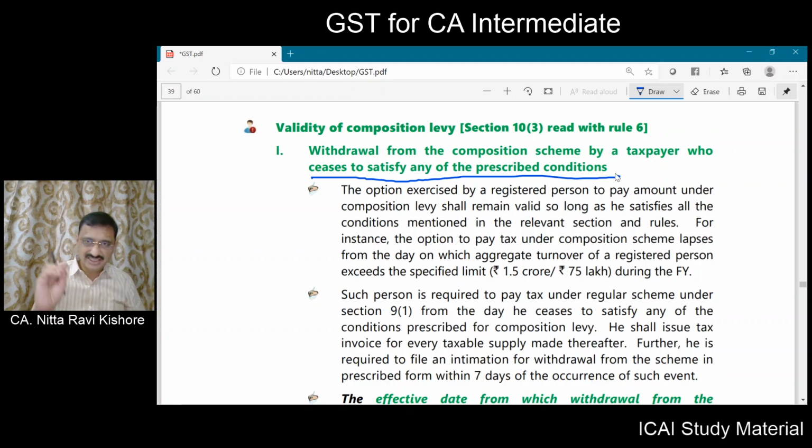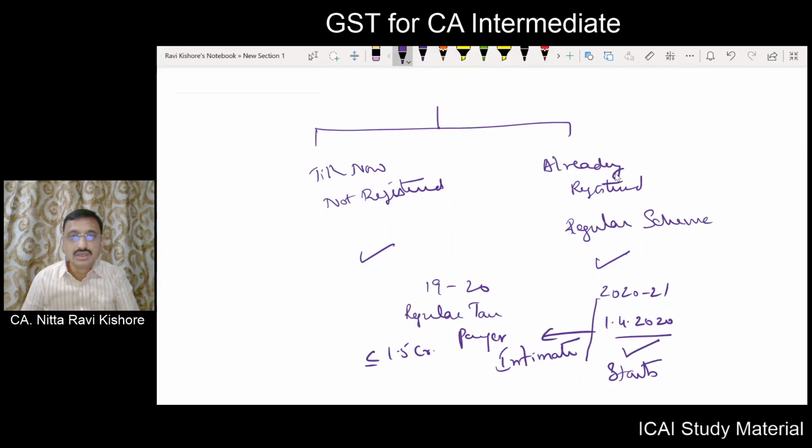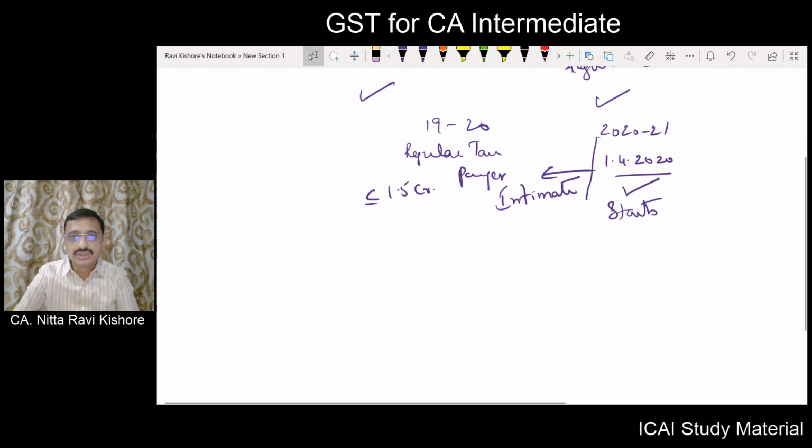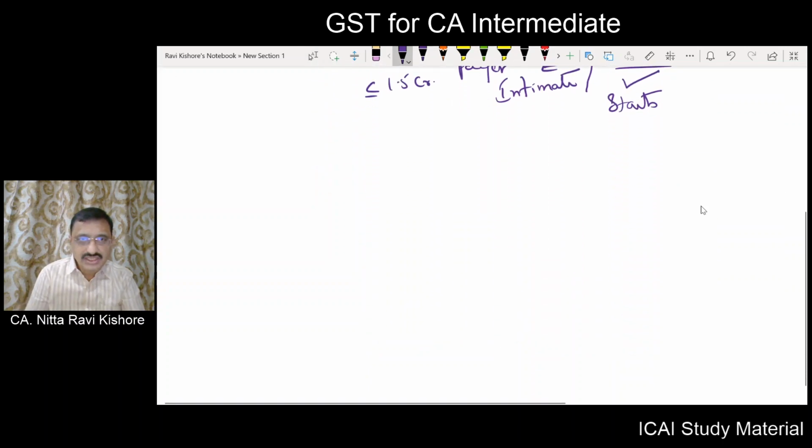75 lakhs for the 8 special category of states. For the rest of the country, it is 1.5 crore. Now, let us suppose during the financial year 2018-19, your turnover is only 60 lakhs.